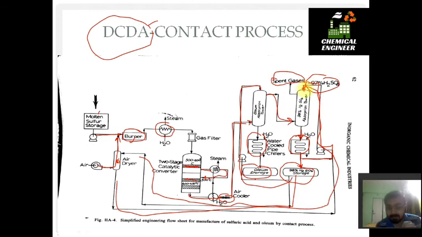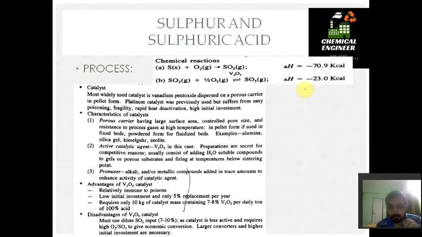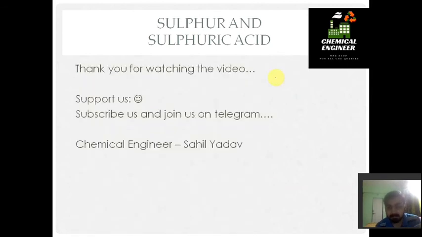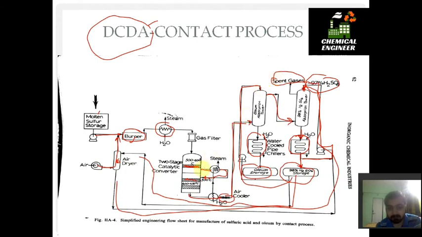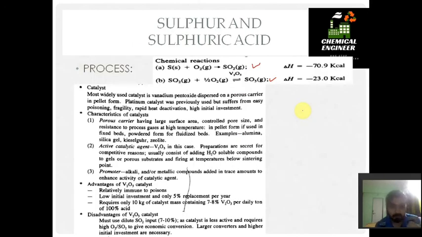So I hope this PPT is clear to you. The chemical reactions are only two: sulfur is converted to SO2, which is what we discussed in the burner, and SO2 is converted to SO3 in the two-stage reactor. That SO3 is converted to oleum as well as H2SO4 when it comes in contact with water. So these are some characteristics of the catalyst. The catalyst should be a porous carrier having large surface area and controlled pore size.